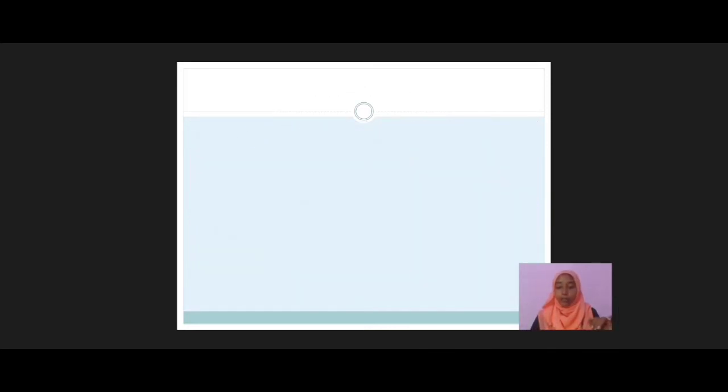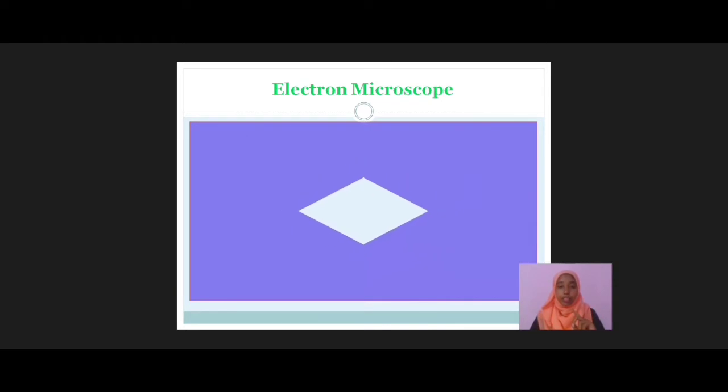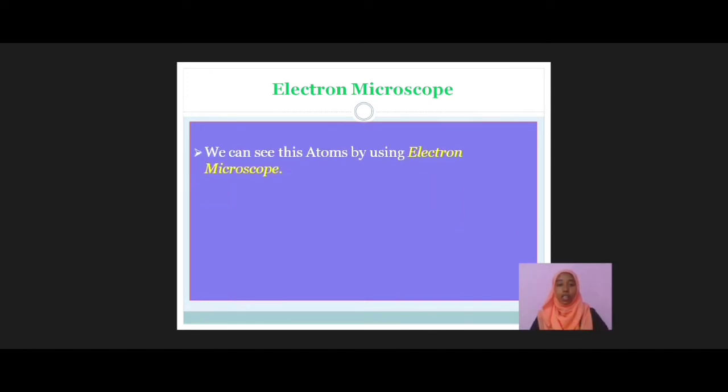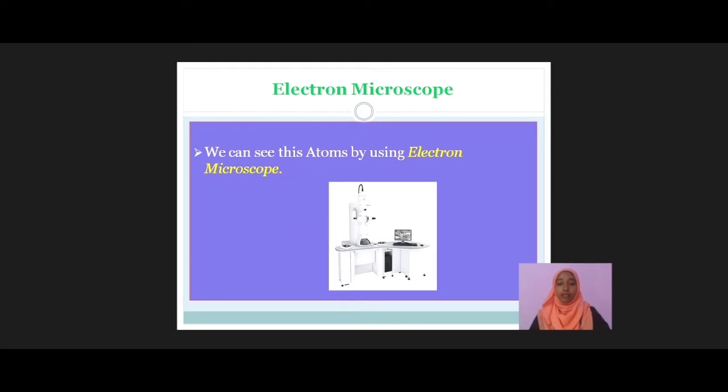Okay. Atoms cannot be seen by the naked eye, so we can see these atoms by using a very powerful electron microscope. Let's see this picture.